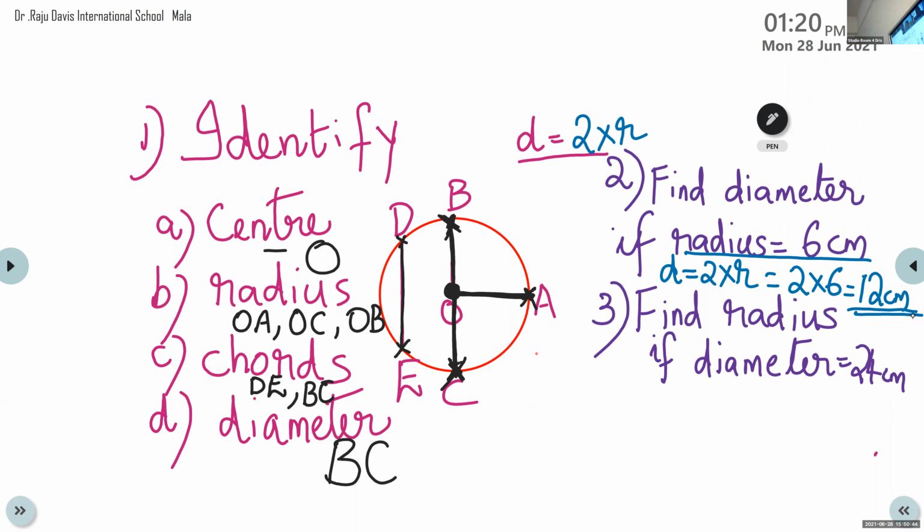Okay, all of you. So children, diameter d is equal to 2 into r. We can write r into 2 also. And diameter is given by 2 times r. Here I have given 6. So 2 times that answer is 12. 6 2s are 12. Check your answers, okay? Some children, your videos are off.